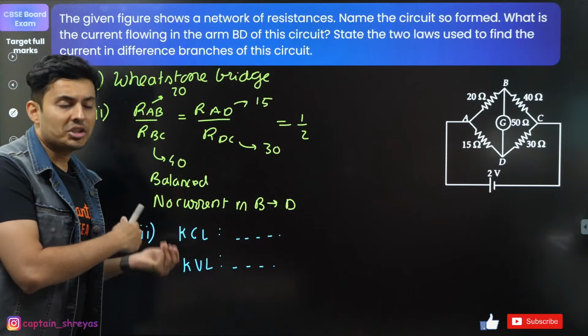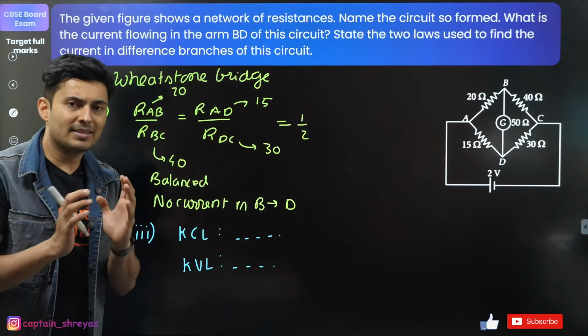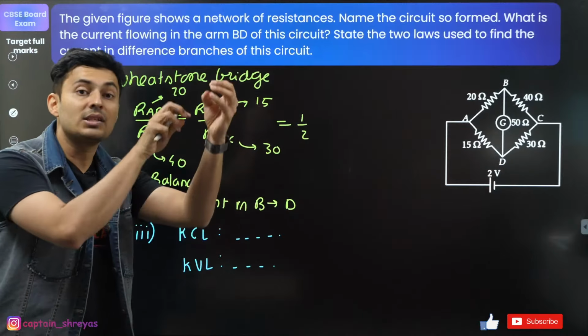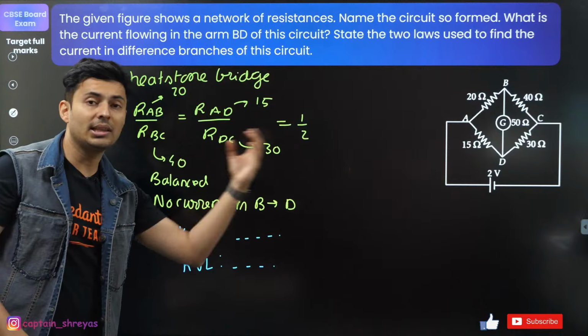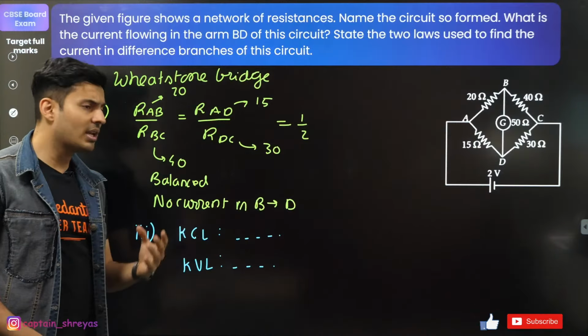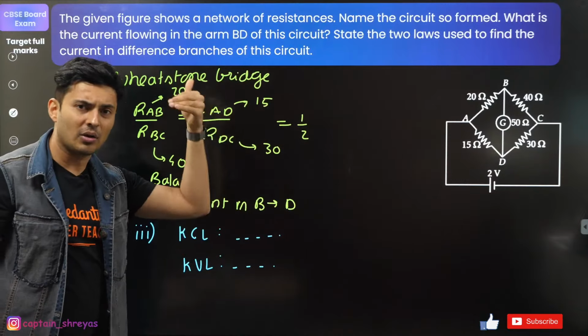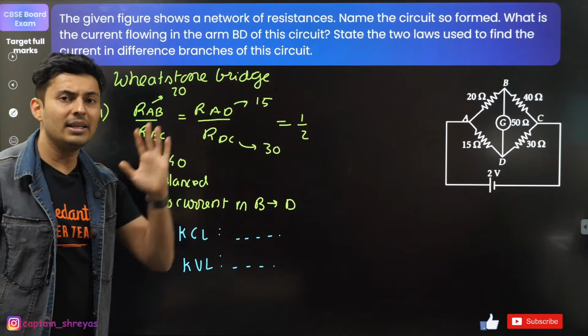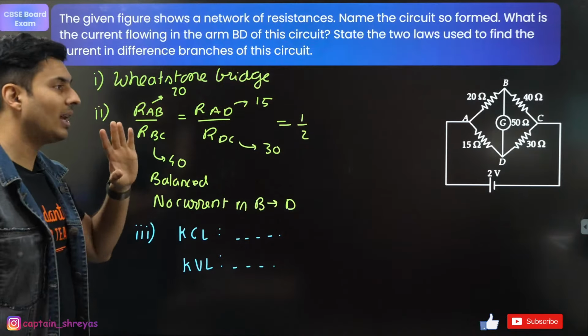Say the junction rule says that whatever currents enter in and go out, the algebraic sum of currents entering in is equal to the algebraic sum of the currents going out. So mention that statement. Same thing for KVL. The algebraic sum of the EMFs and the voltage drops across a complete loop in any circuit is always going to be 0. So mention these statements. Otherwise you will again lose marks.